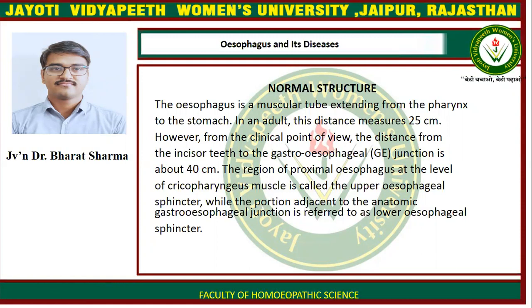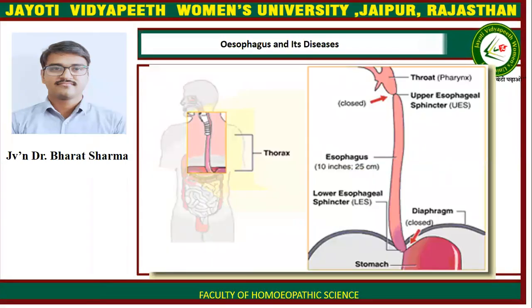centimeters. The region of proximal esophagus at the level of cricopharyngeus muscle is called the upper esophageal sphincter, while the portion adjacent to the anatomic gastroesophageal junction is referred to as lower esophageal sphincter. Here you can easily see the upper esophageal sphincter and lower esophageal sphincter, and the length of esophagus is about 10 inches or 25 centimeters.